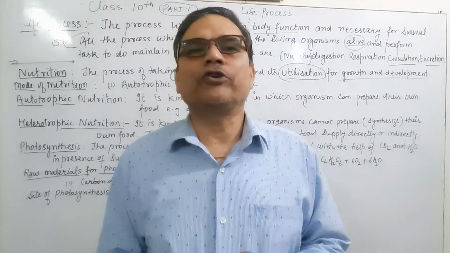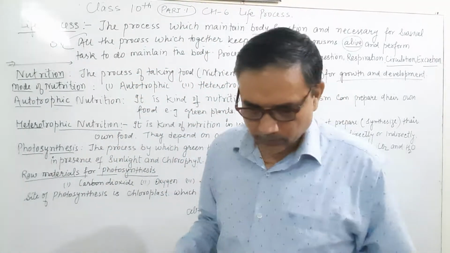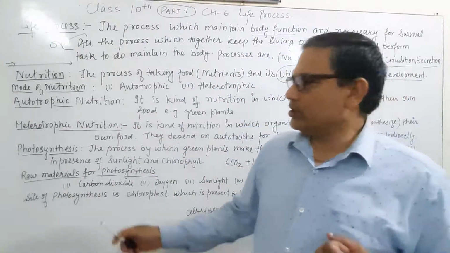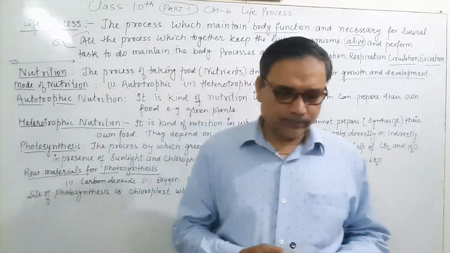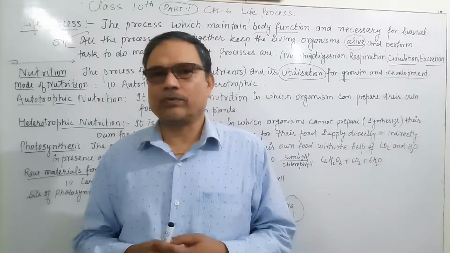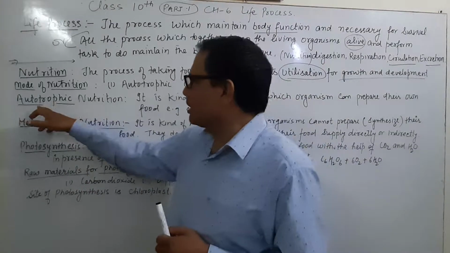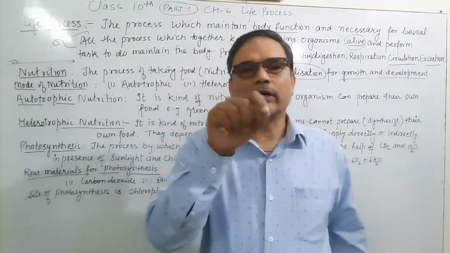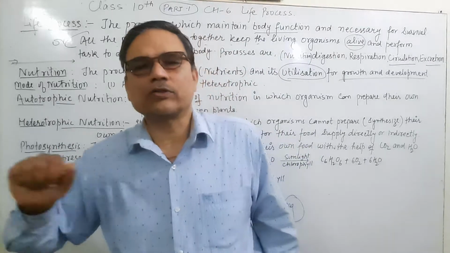It means there are two modes of nutrition. First is autotrophic mode of nutrition. Second is heterotrophic mode of nutrition. In the autotrophic mode of nutrition, the process that exists is photosynthesis. It means the green plant or the autotroph prepares its own food, which is also known as autotrophic nutrition, and the process in which the autotroph or the green plant prepares its own food is known as photosynthesis.